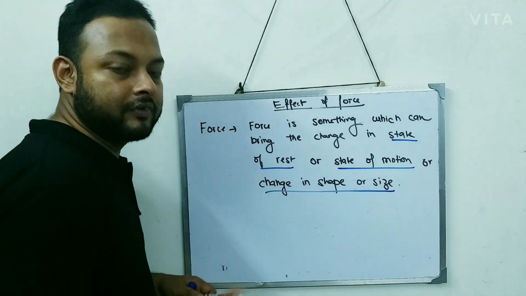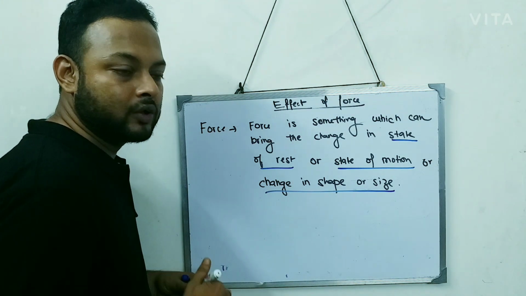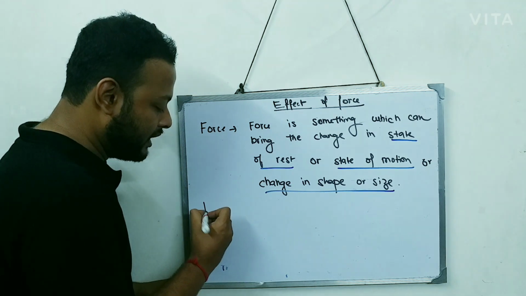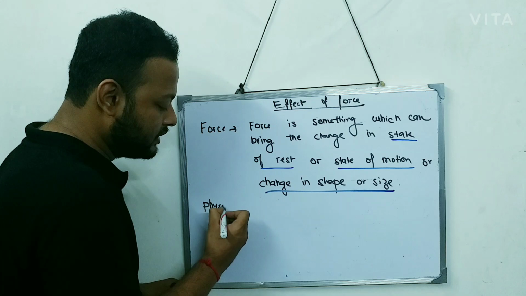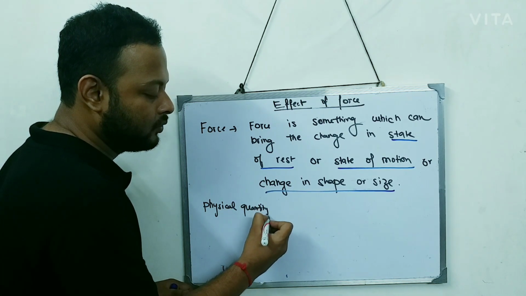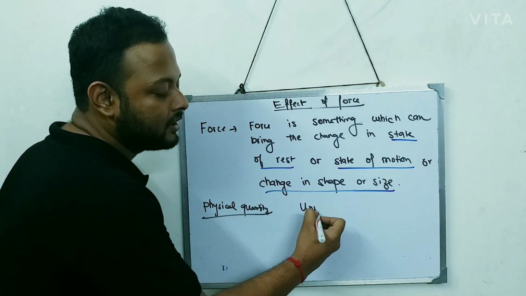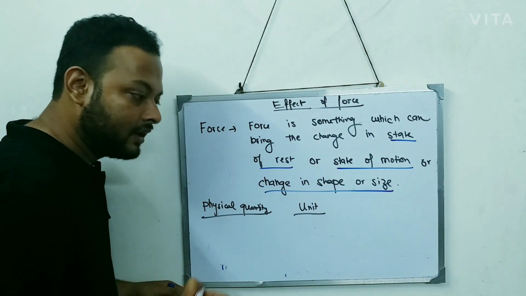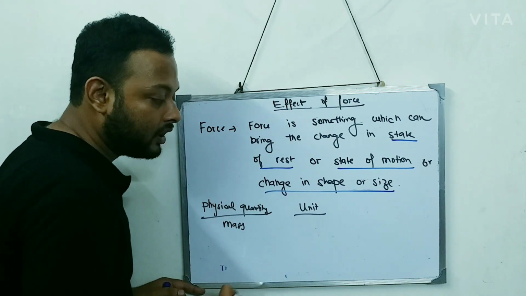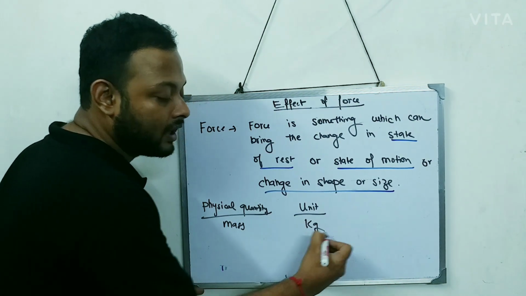Now with the definition, there is one small thing that you need to add. Every physical quantity that we have has a particular unit. Like mass is a physical quantity, and the unit of mass is kilogram.